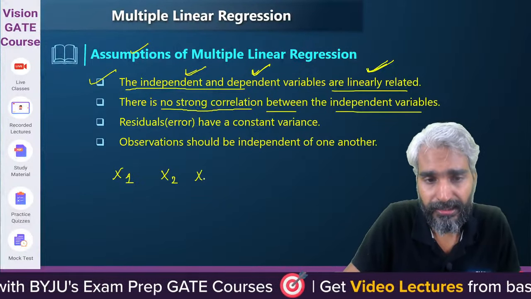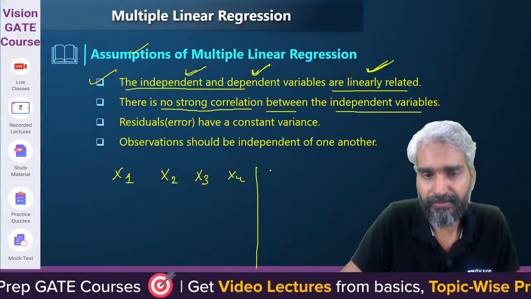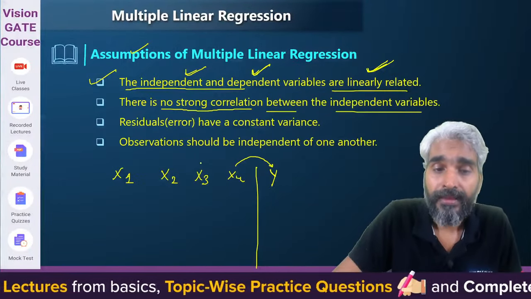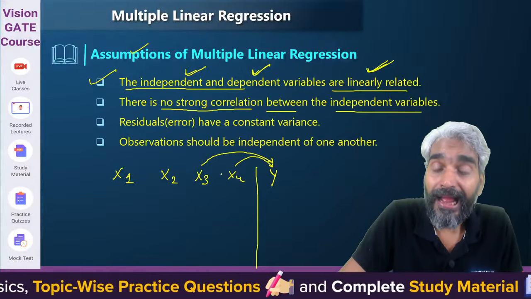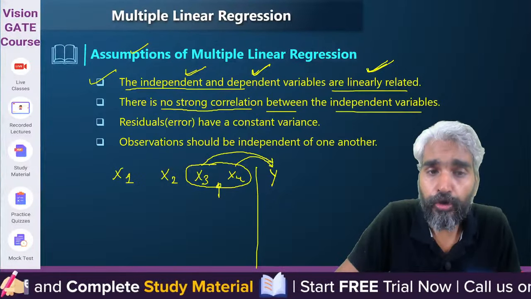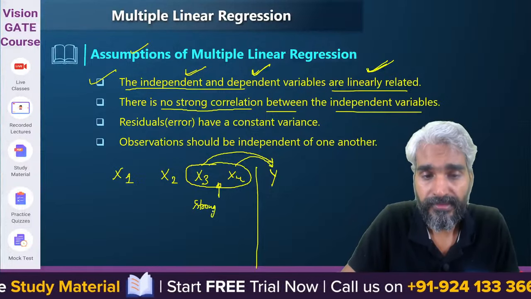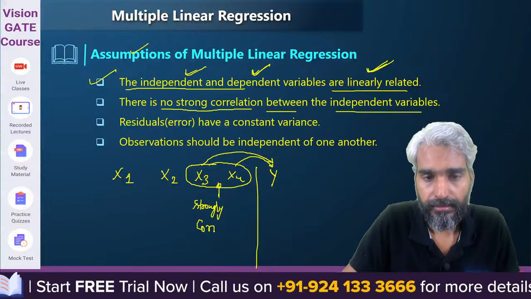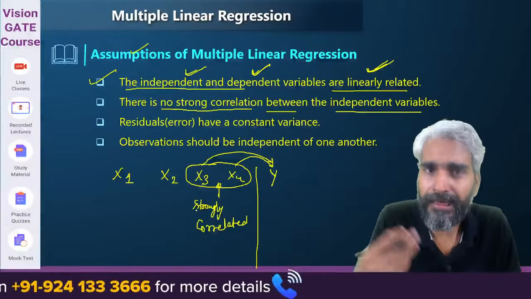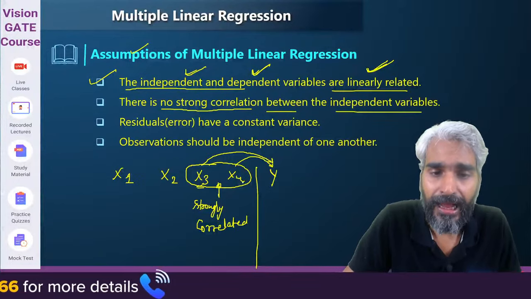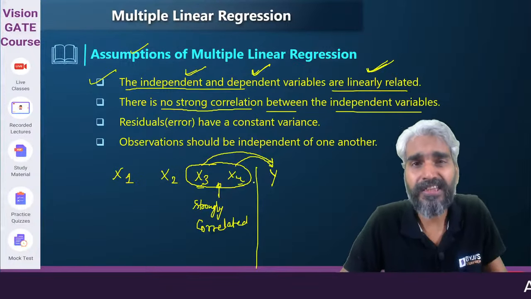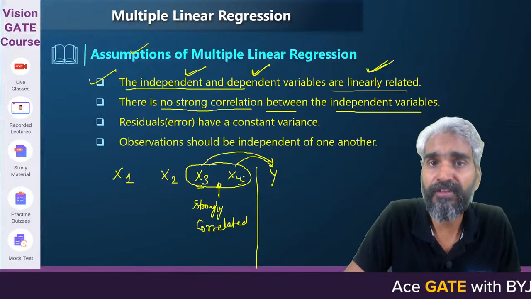If I take these 4 variables, x1, x2, x3, x4, and this is my dependent variable, it may be possible that y is strongly correlated with x4, y is strongly correlated with x3, and these two independent variables x3 and x4 may also be strongly correlated.